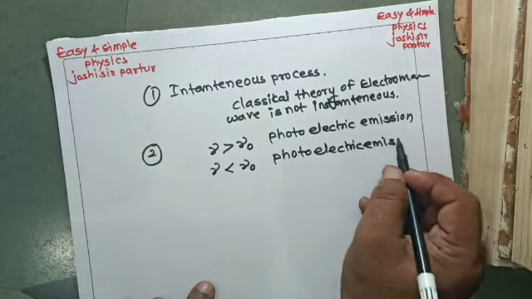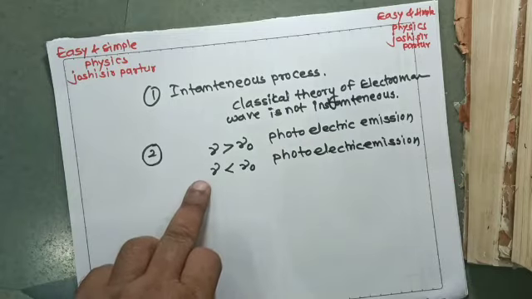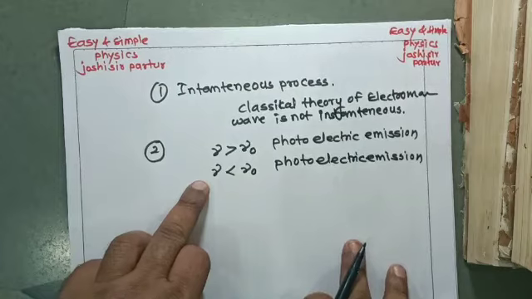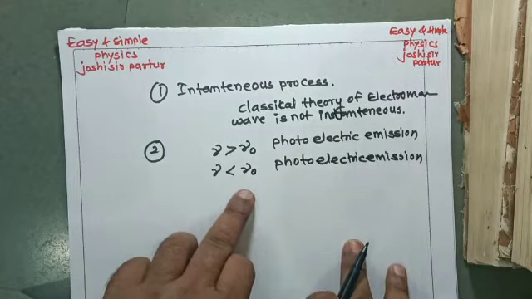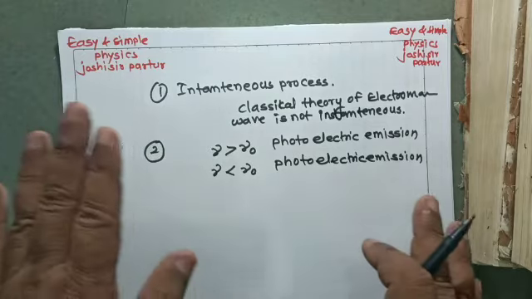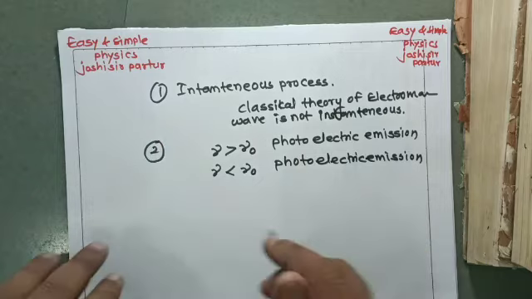But in the photoelectric effect, if the incident frequency is less than the threshold frequency, no photoelectric emission is there. And this is a contradictory point.